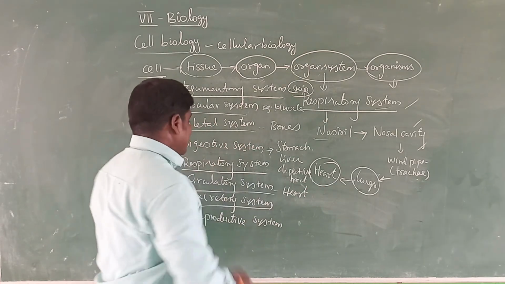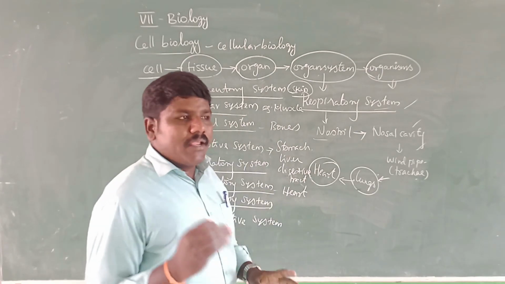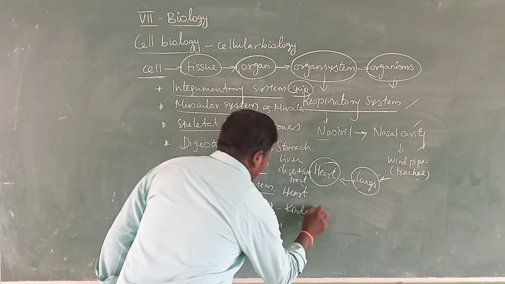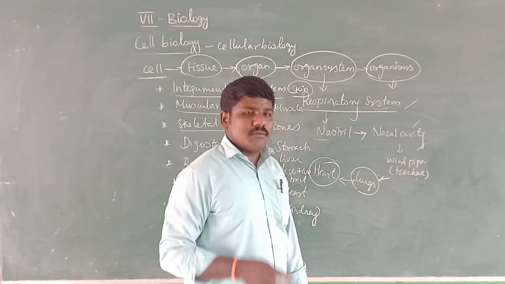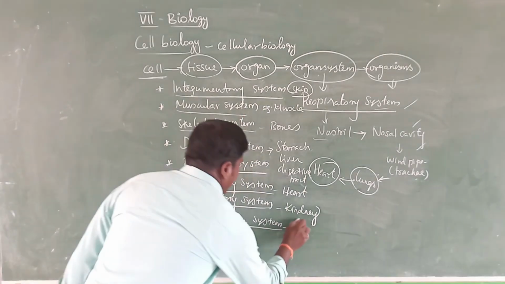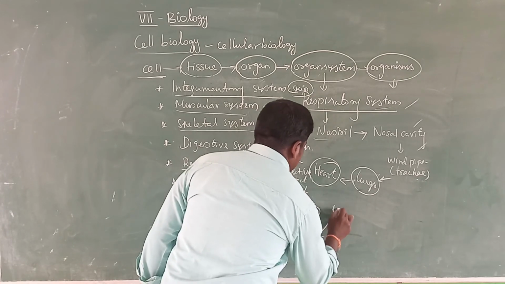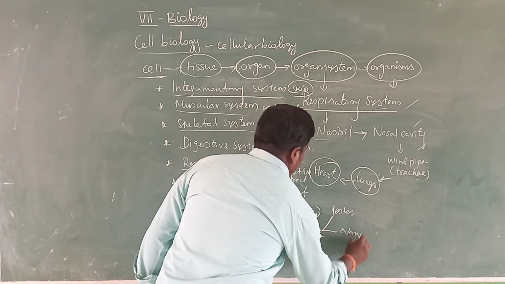The next one, the excretory system, mainly involves the kidney. And finally, the reproductive system involves the organs called gonads: male gonads, the testes, and female gonads, the ovary.